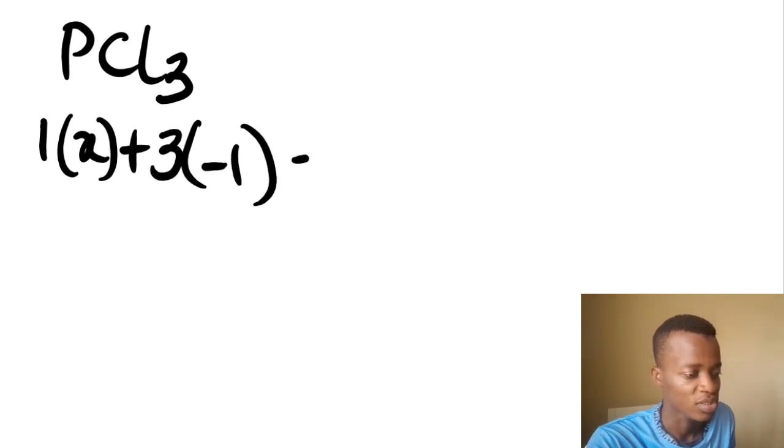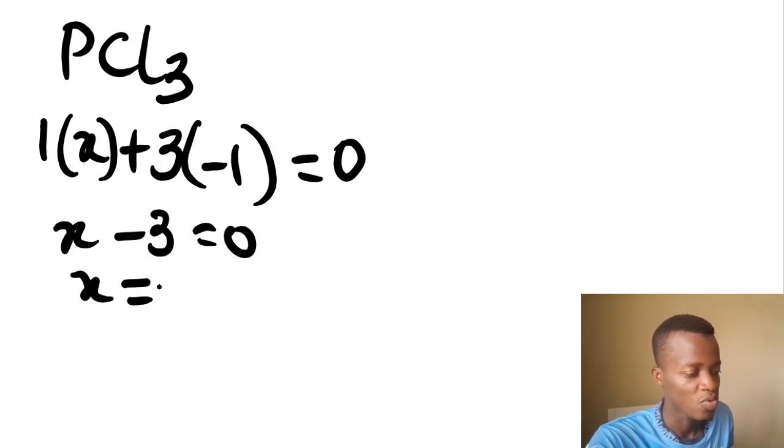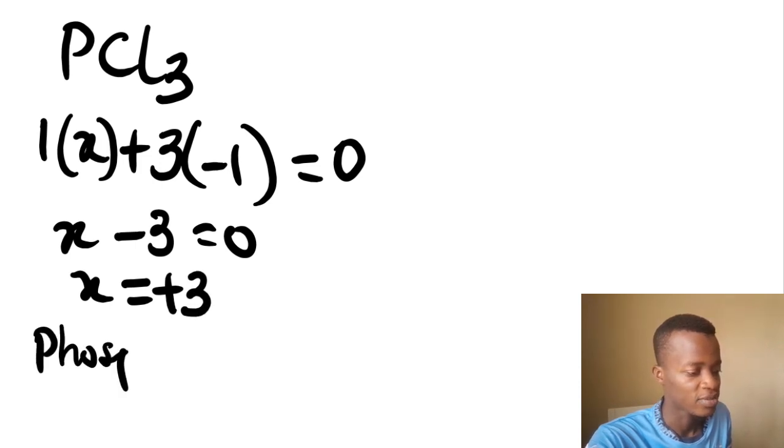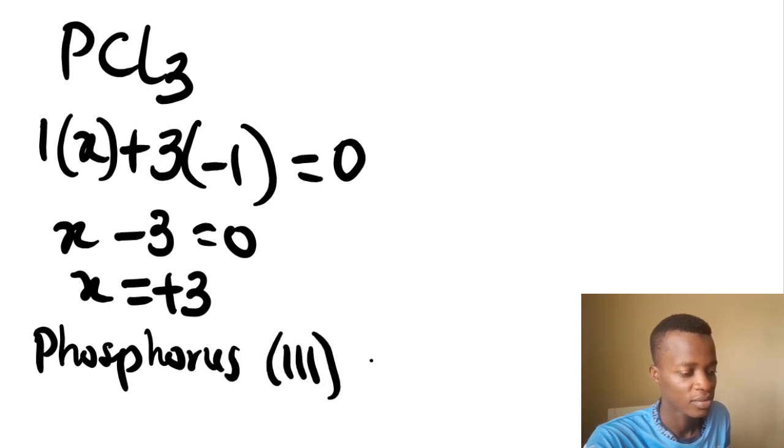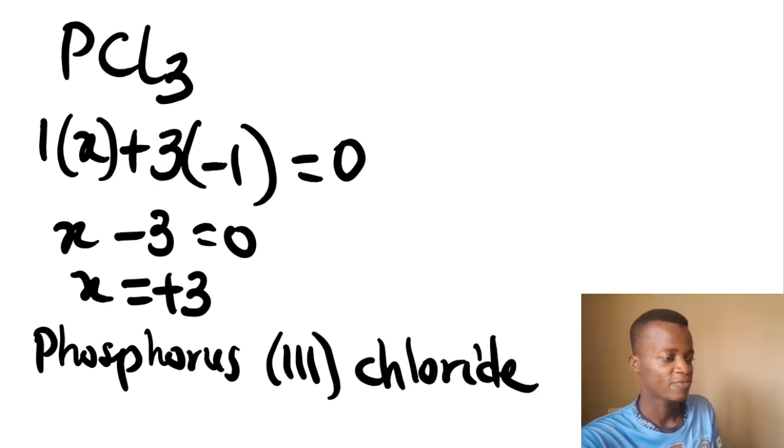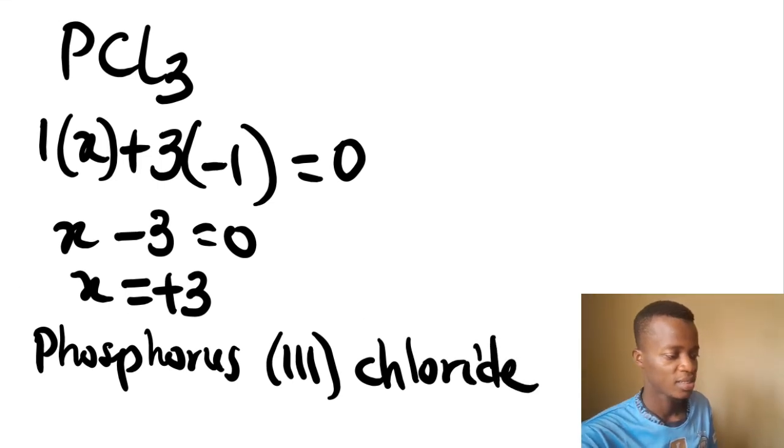Let's see, PCl3. So P is 1x plus 3 times chlorine, which is negative 1 because it's group 7, equal to 0, because the entire charge is 0. x minus 3 equals 0, so x is equal to plus 3. Then you are just going to have phosphorus 3 chloride. The anion name is chloride. So this is for this species.